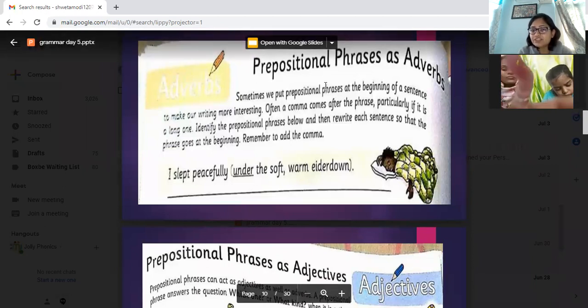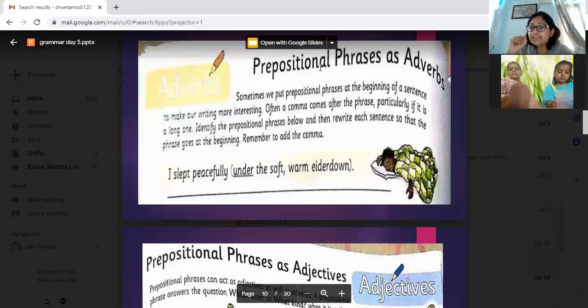Why is it called a prepositional phrase? Because it is having a preposition, under the soft, warm eiderdown. Under is the preposition. Now, because it is telling you the position, right? So it is an adverb of place, because where the action is happening is an adverb of place.